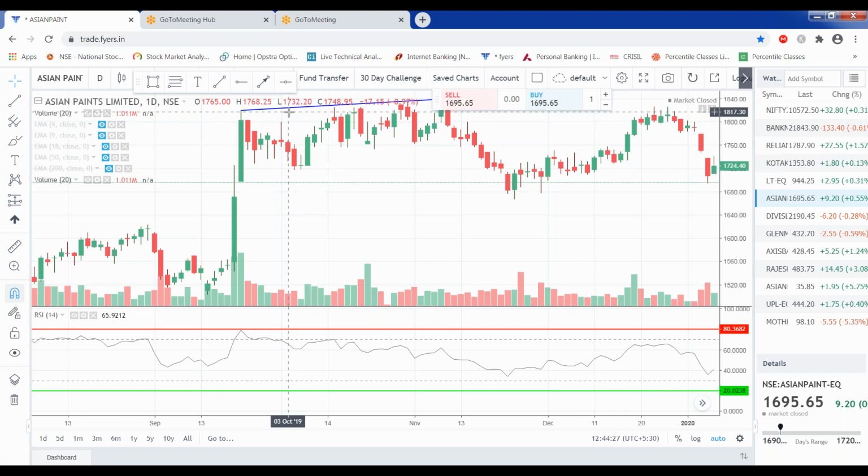RSI is a kind of indicator you can use, but RSI can be used in collaboration with the price action. So please don't blindly take a trade on the basis of the RSI only. Please take trades on the basis of price action as well. Understand what the price is, how the price is behaving. So at this point we can't take a sell entry. We can take a sell entry after this point, because there is a rejection happening in the up area,